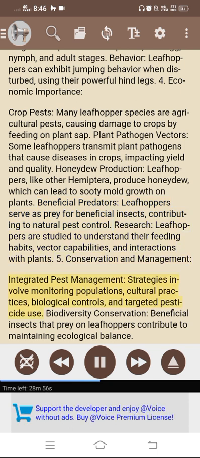5. Conservation and management. Integrated pest management. Strategies involve monitoring populations, cultural practices, biological controls, and targeted pesticide use. Biodiversity conservation. Beneficial insects that prey on leafhoppers contribute to maintaining ecological balance.